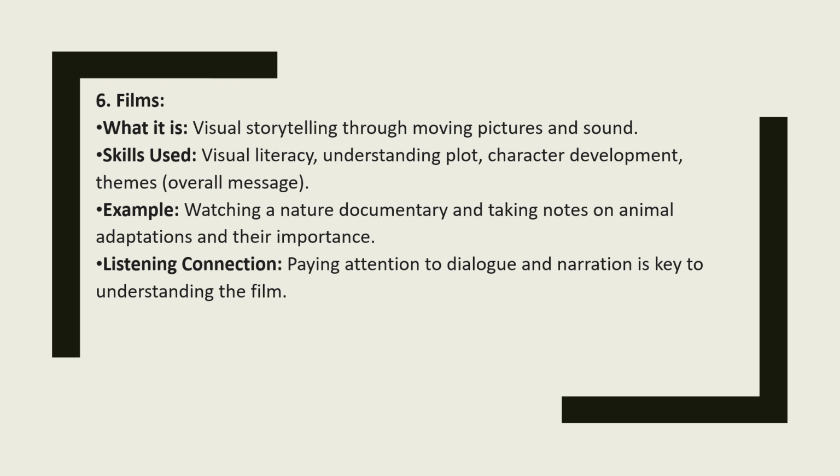So what is a movie? A movie is of course a story, but it is not in the written form or audio form. It is in the audio visual form, which means you can actually see the drama, you can actually see the picture, right? Then what are the skills used? Visual literacy is used, understanding plot, character development, themes, overall message. So we are using our eyes and ears and all the senses to understand what is there in the movie.